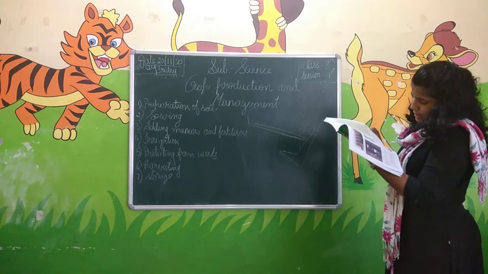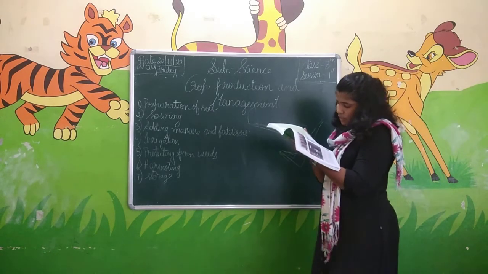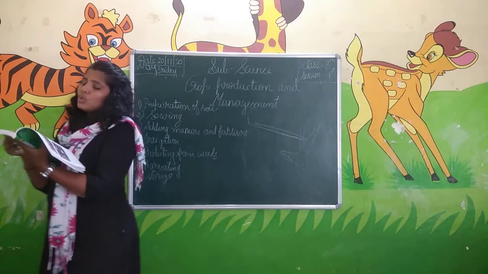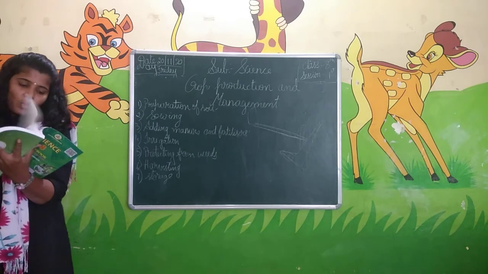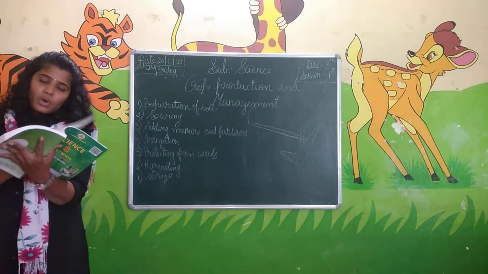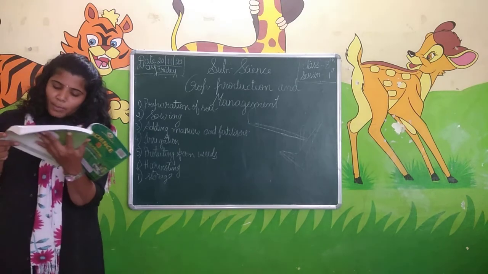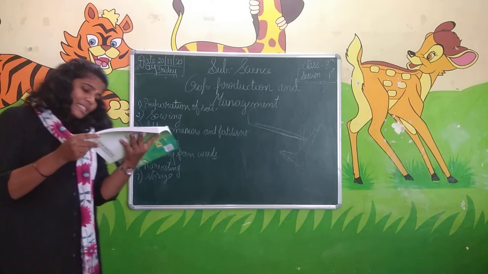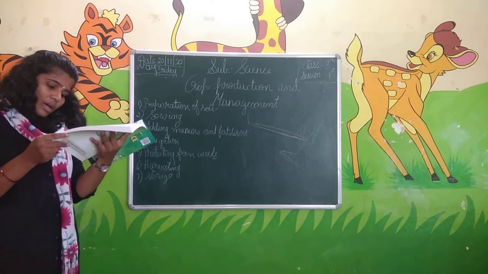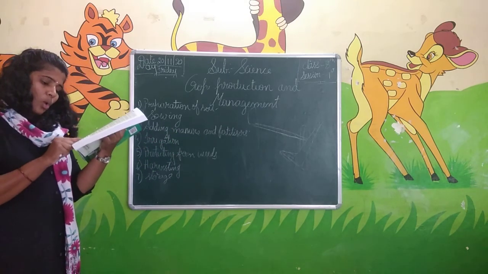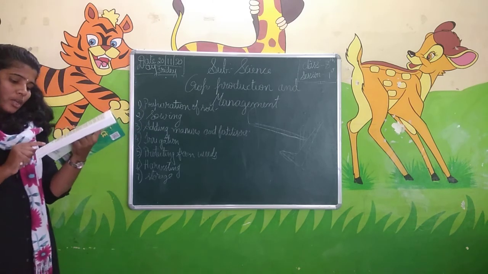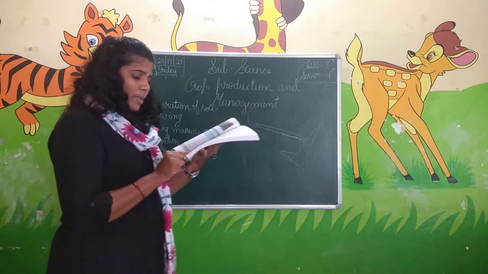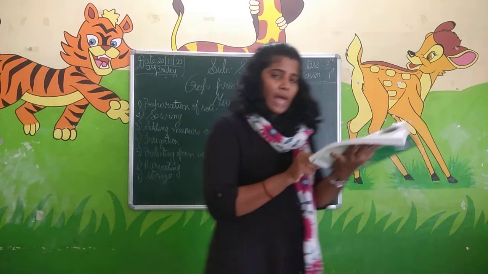Next, open to the end of the lesson. They have given, select the correct words from the following list and fill in the blanks, on the 13th page. Up to now, what I have done in the lesson, you have to write the answer. The same kind of plants grown and cultivated on a large scale at the same place is called what? In the bracket they have given float, water, crop, nutrients, preparation. The first answer is crop.